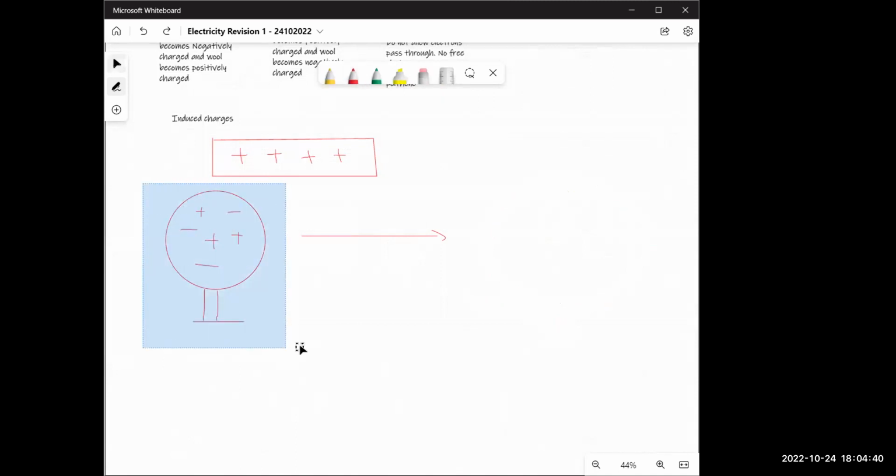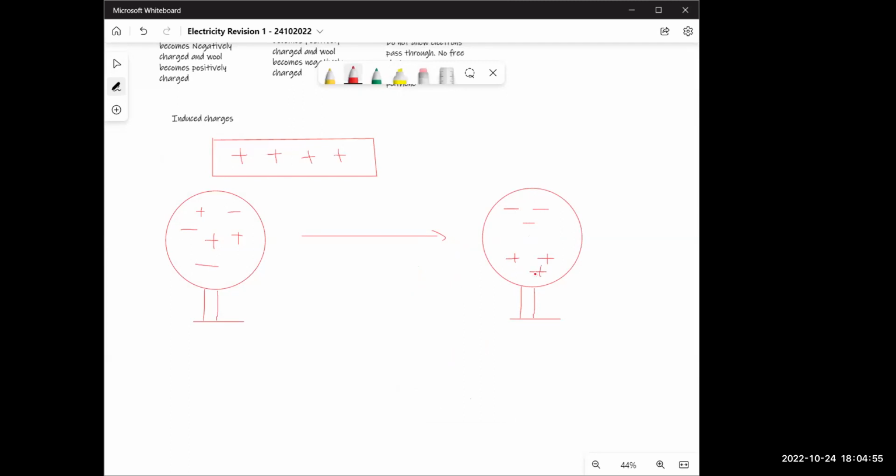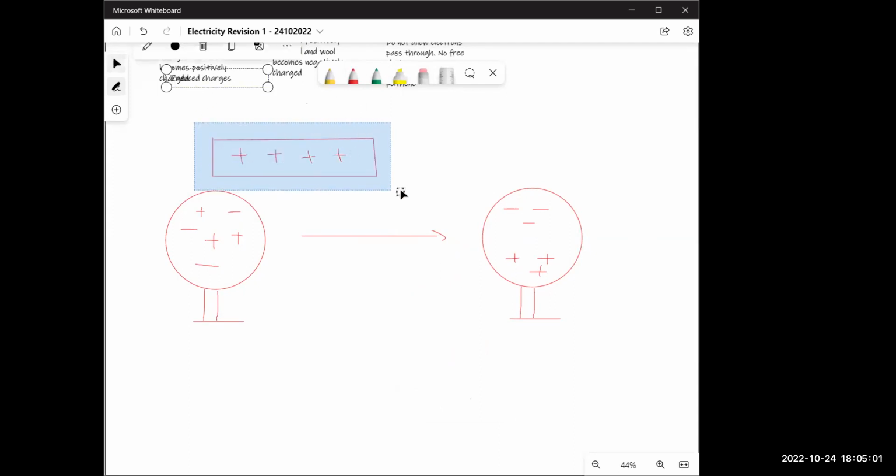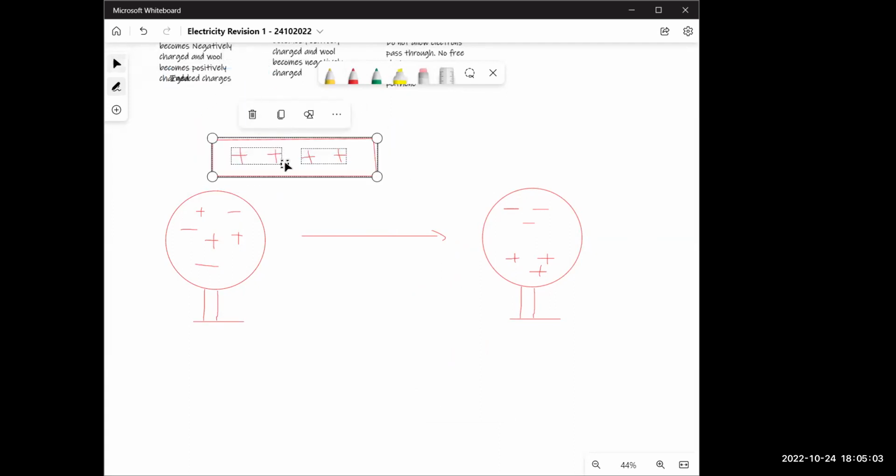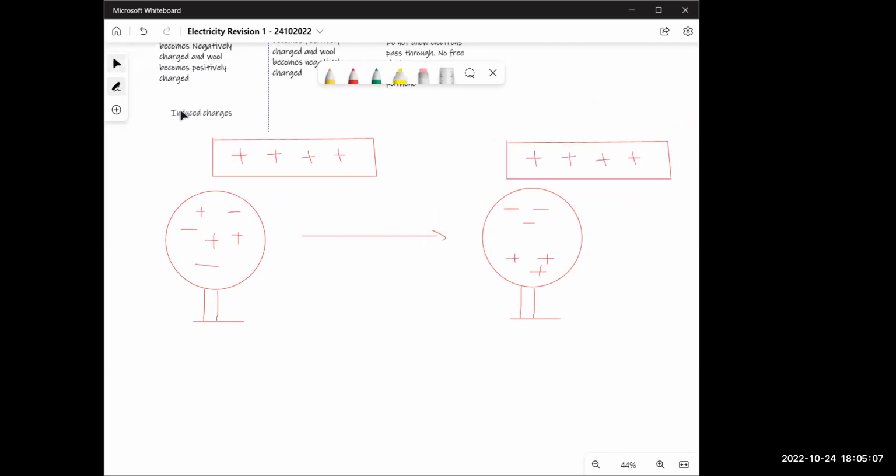Positive charge will attract which charge? Negative. So all the negative charges come over here, and all the positive charges go away because the rod repels all the positive charges. If I bring positive here, all the positive charges go away. So this is what it looks like.